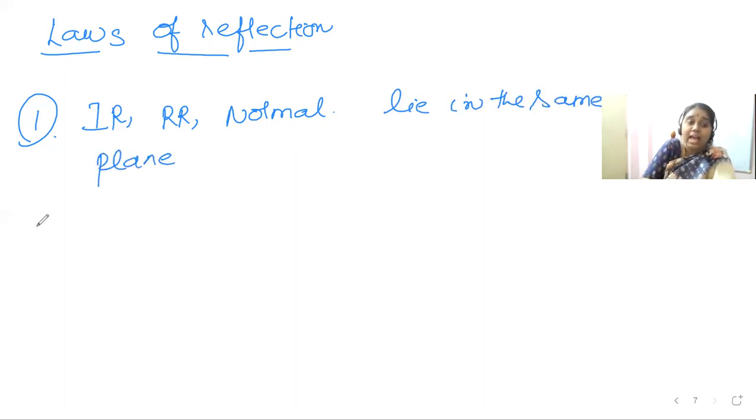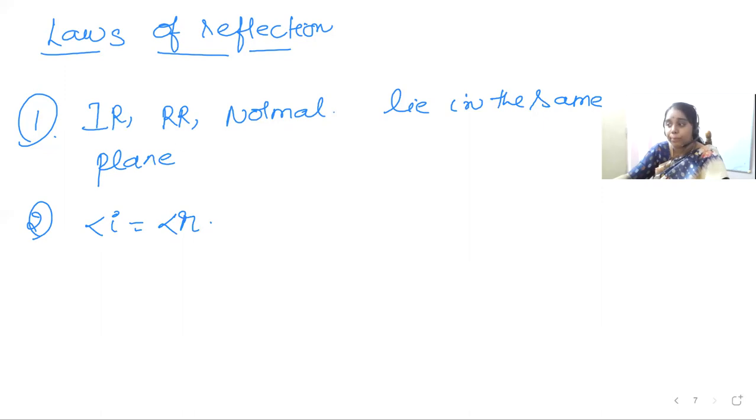The next one is that the angle of incidence is equal to the angle of reflection, and they lie on opposite sides of the normal. This is very important. These are the laws of reflection: the incident ray, reflected ray, and normal always lie in the same plane, and the angle of incidence is equal to the angle of reflection.